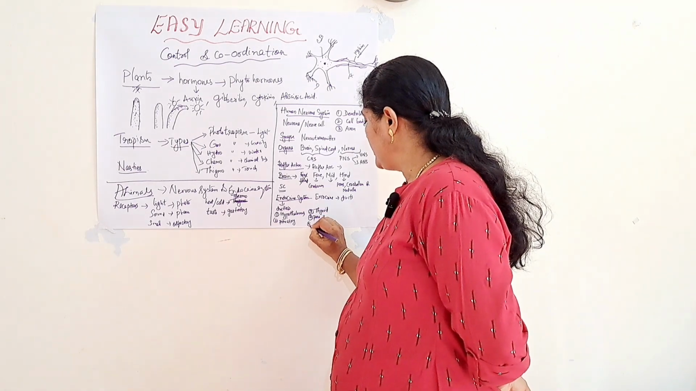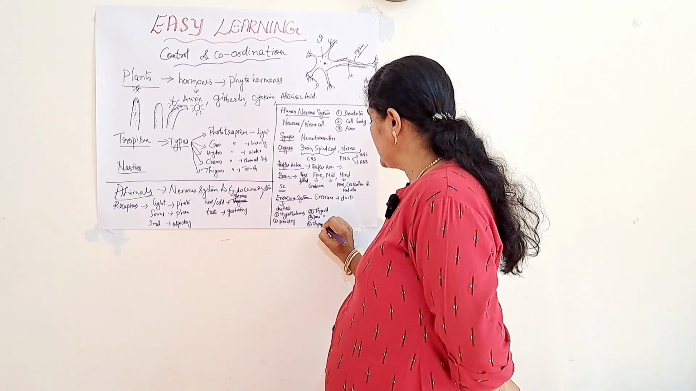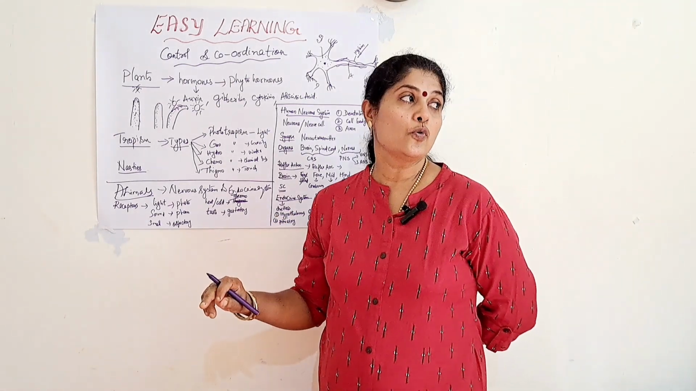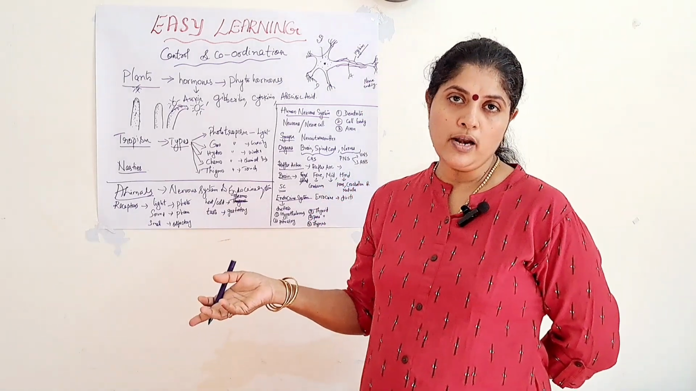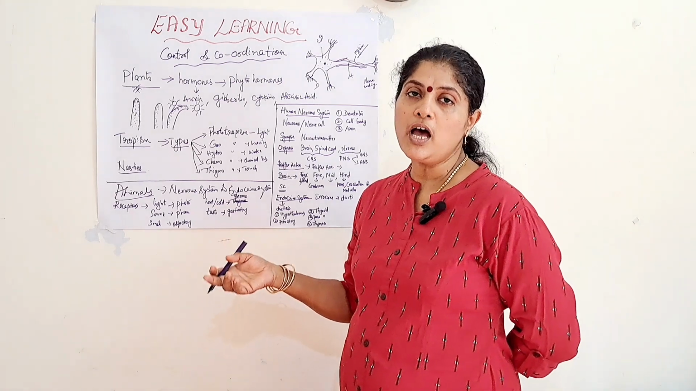Fifth one is the thymus gland. It produces the thymus hormone, and it helps in maintaining the immune system of the body.